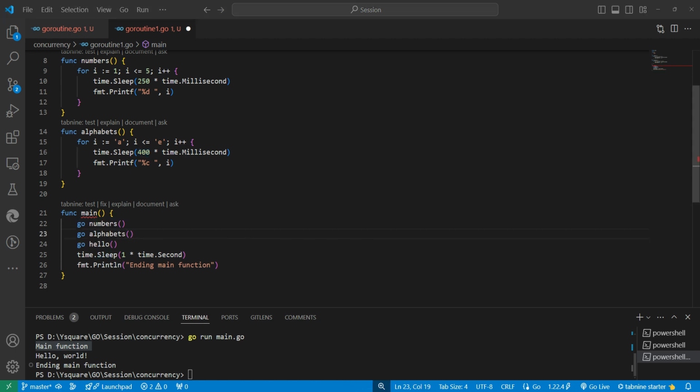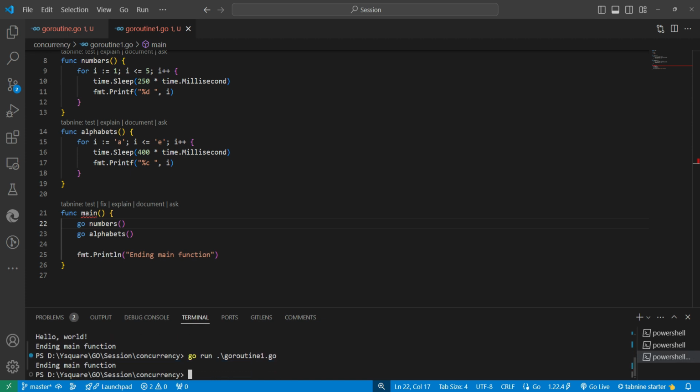So these are the two goroutines, and these two goroutines will be called over here. Here also I need to pause the main thread. Otherwise the main thread will never work, because it will call them and immediately return. So we'll see. Let's run it. This one, guys. So I need to run goroutine 1. Over here we can see the ending of the main function. So I need to pause the main thread also. So I know the times are 400 and 250, so I'm just giving a tentative time bigger than these. So I'm writing 3000 milliseconds over here.